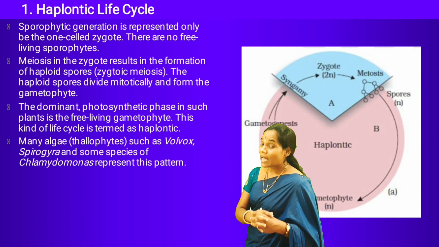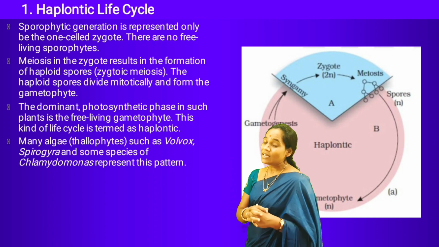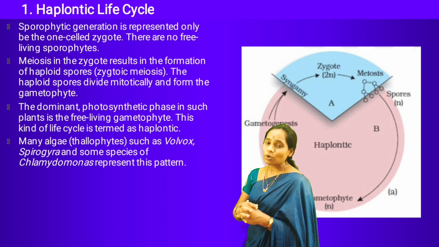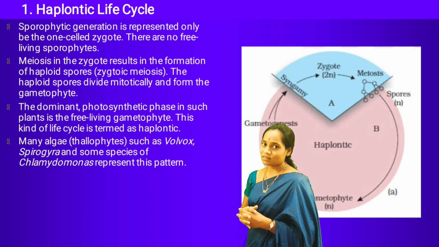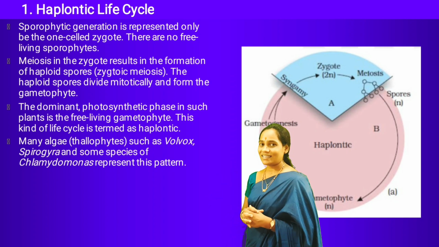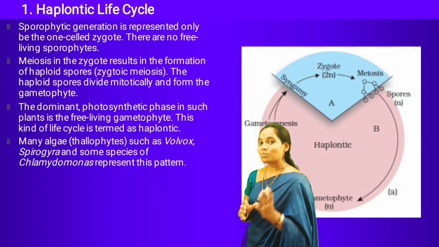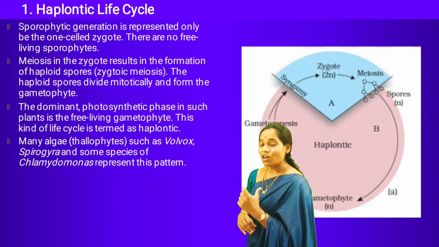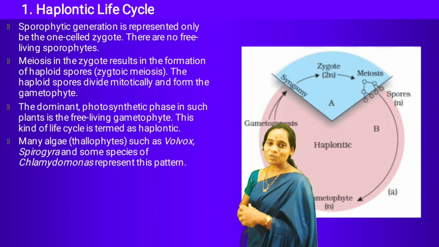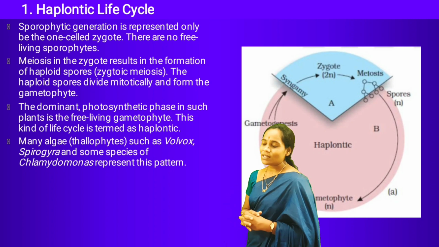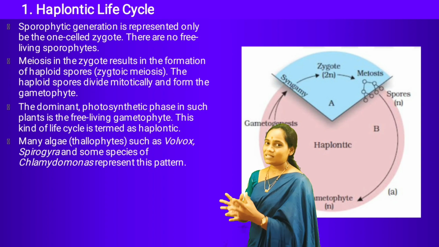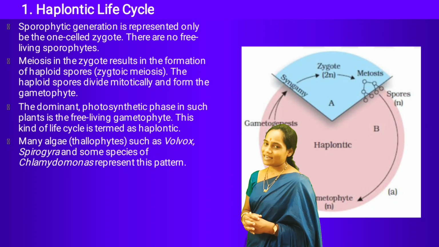In some species of algae, like Spirogyra, Volvox, and some species of Chlamydomonas, we see the haplontic life cycle. This is about the haplontic life cycle.